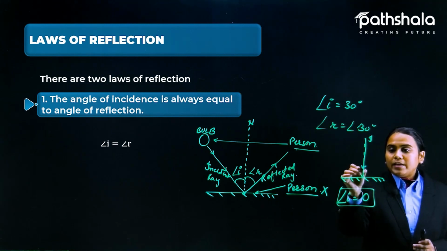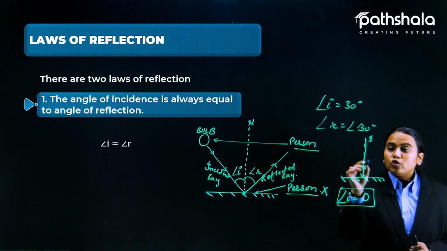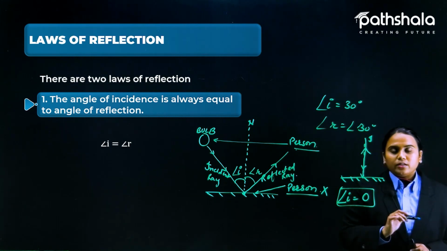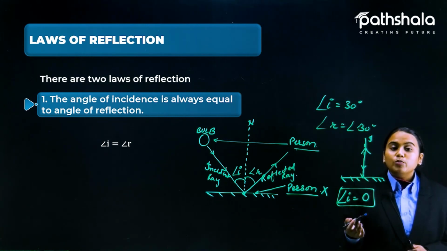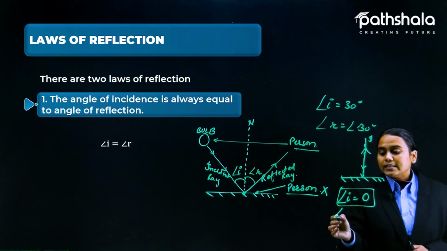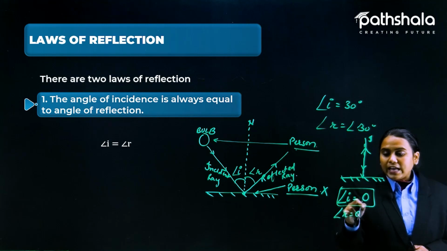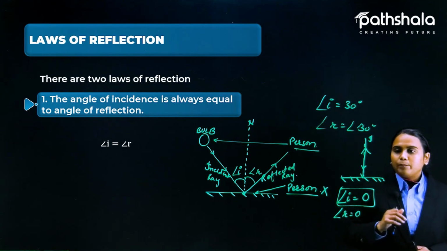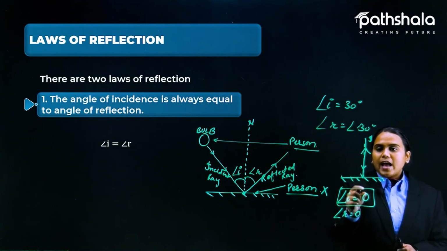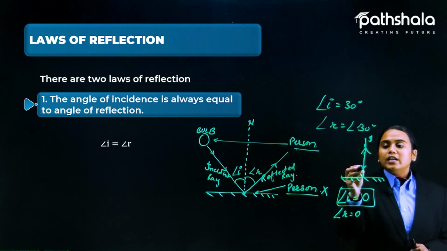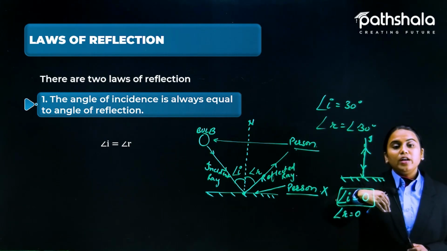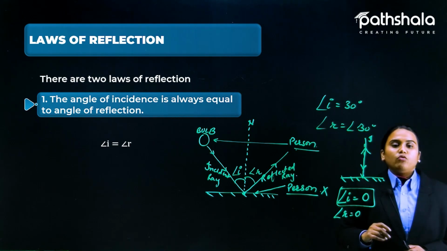Now if it is coming in this direction, then it would go in the same direction. Yes, the direction of going would also be the same. So we can say that the angle of reflection would also be 0, because I and R are always equal. So angle i and angle r both are equal. The light which is coming perpendicularly would go back perpendicularly only.